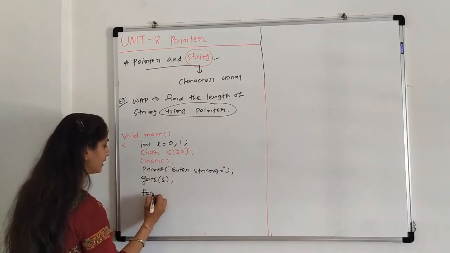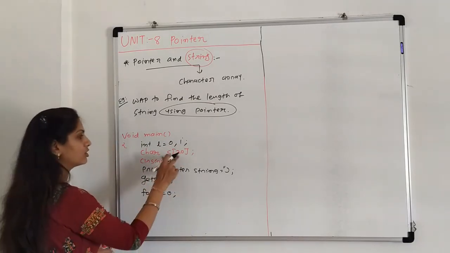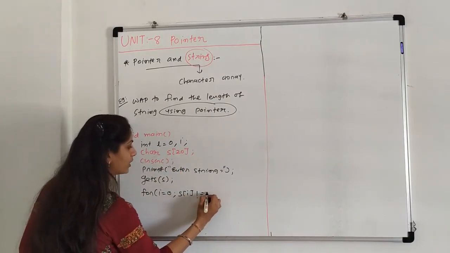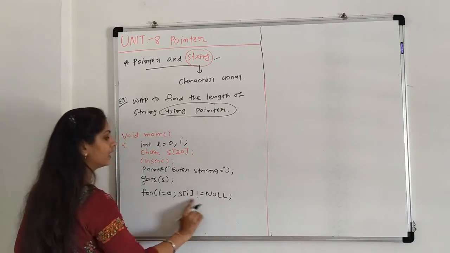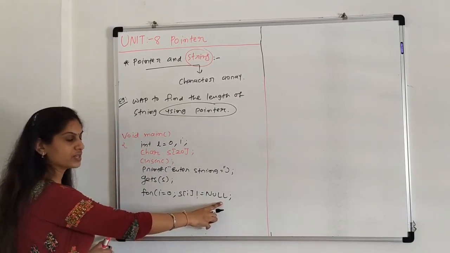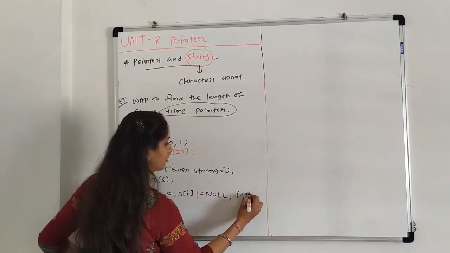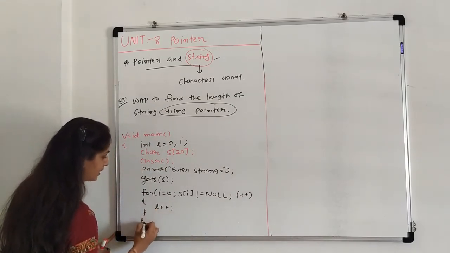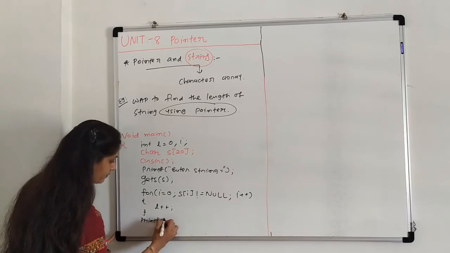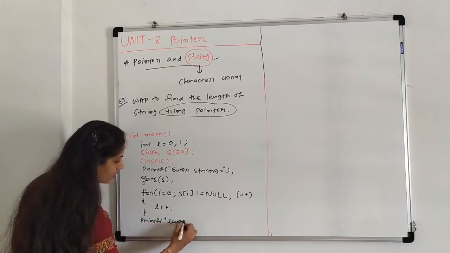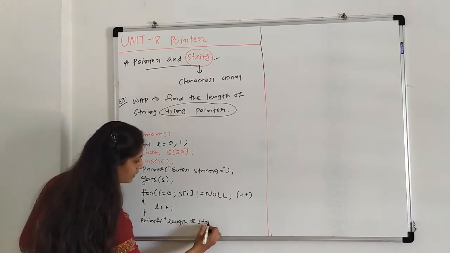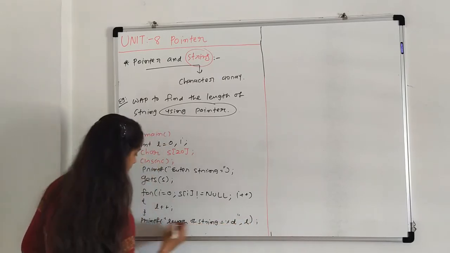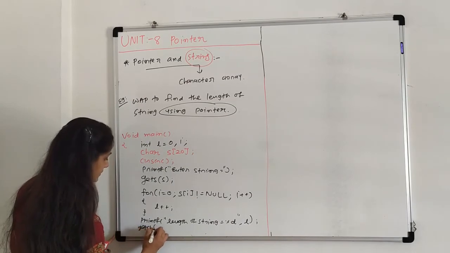So the for loop is started, i starts with always 0 because it is an array. s of i not equal to null, until we reach the end of the string, that is null. i plus plus, l plus plus, and printf "length of string equals %d" and value of l.